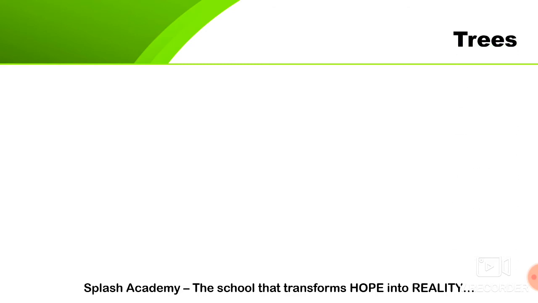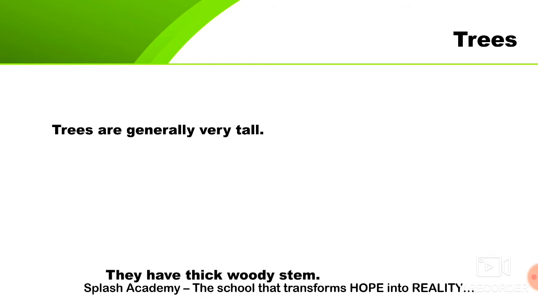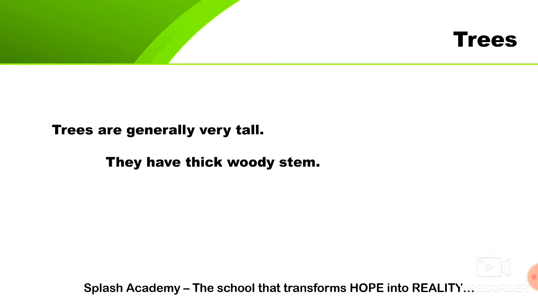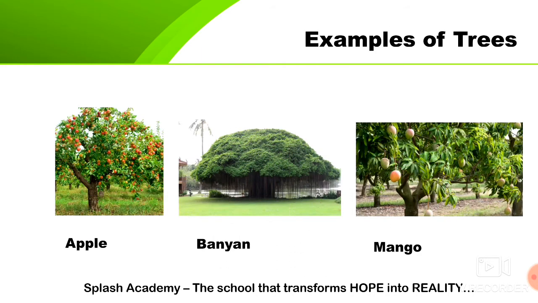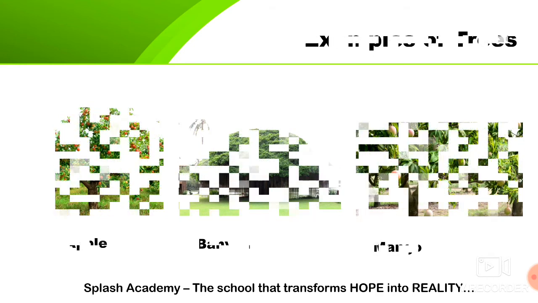So which plants are known as trees? Trees are generally very tall. They have a thick woody stem and many branches, and they live for many years. You must have seen a mango tree or an apple tree. If you have seen them and didn't notice, from the next time you notice that it has a very thick and woody trunk or stem, and these are termed as trees.